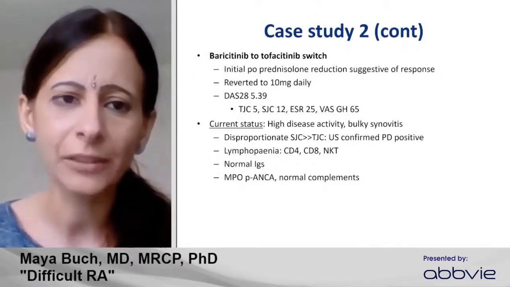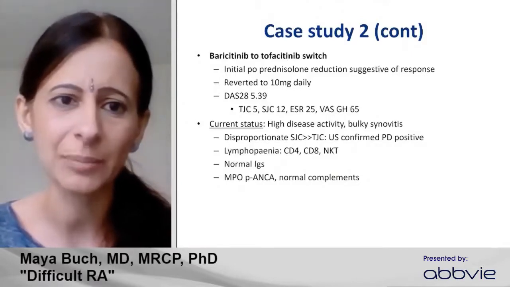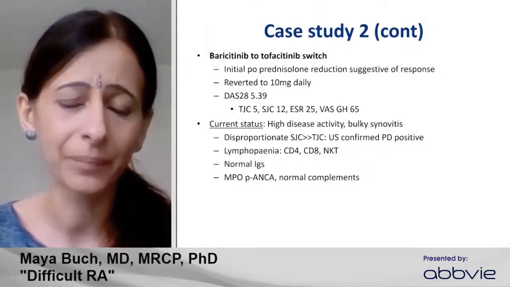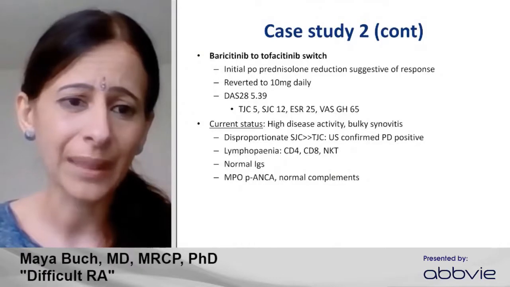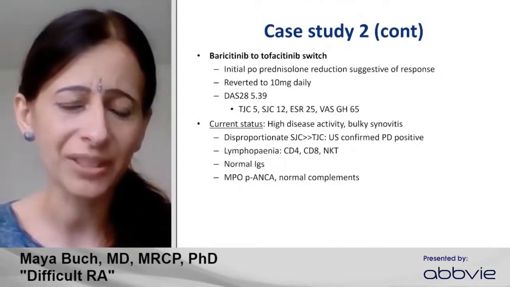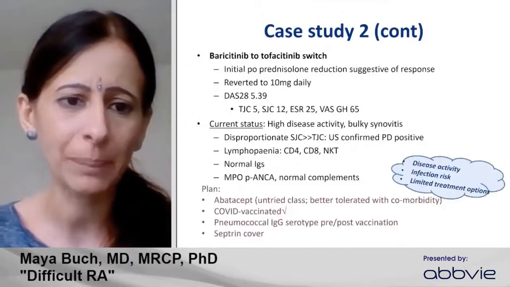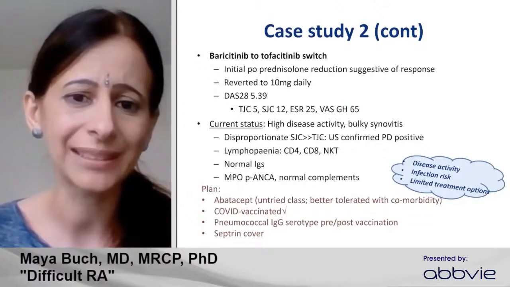But this patient failed to show a really good, meaningful response, and in essence needed to maintain sizable doses of steroids. And so the current status is included here: quite bulky active disease, lymphopenia, and that MPO ANCA is again positive. And so essentially we have very limited treatment options. And so we're planning for abatacept, but to highlight, this patient has now ongoing disease activity.